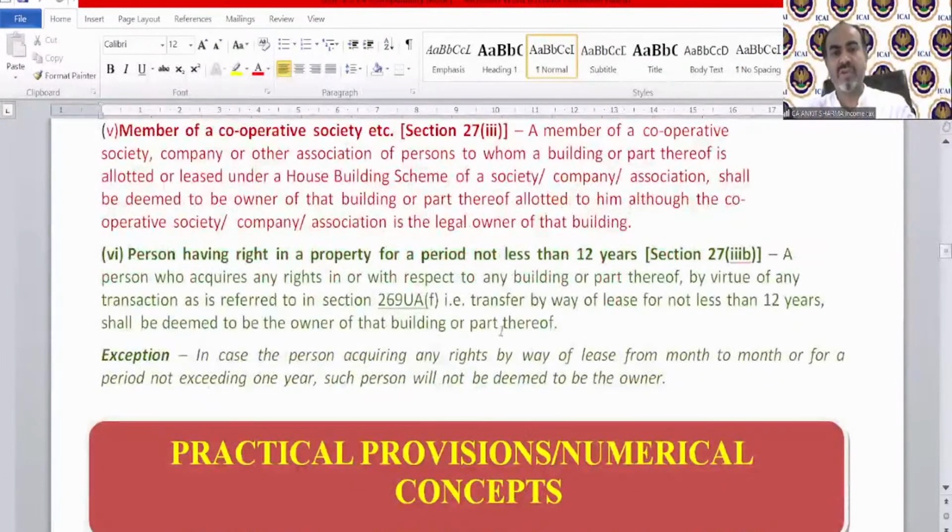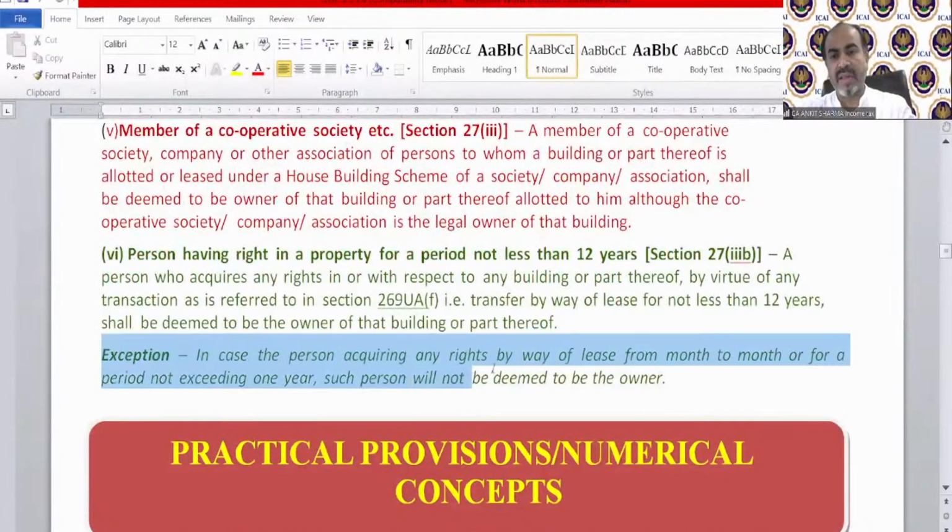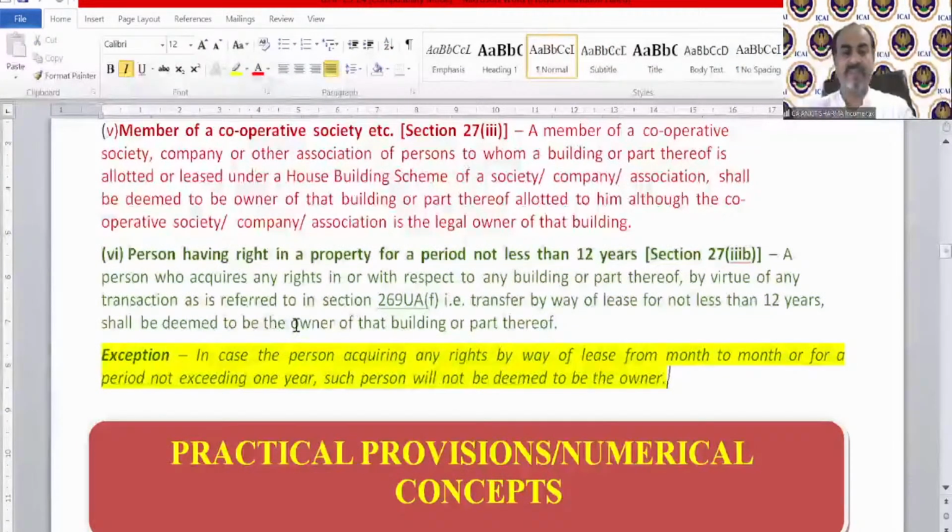This is the exception he's talking about regarding the deemed owner definition, point number 6. The provision was if there was a lease for 12 years or more, then the lessee will be treated as deemed owner. So what will be the impact of it? If the lessee sublets that house property, then the rent received by the lessee is taxable in his income from house property because he or she will be treated as deemed owner.